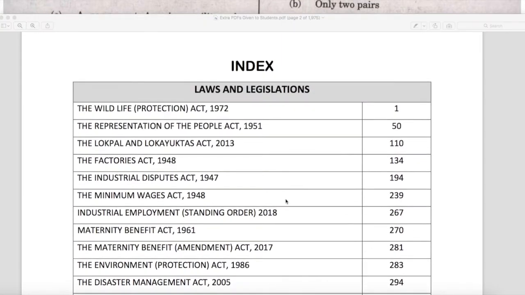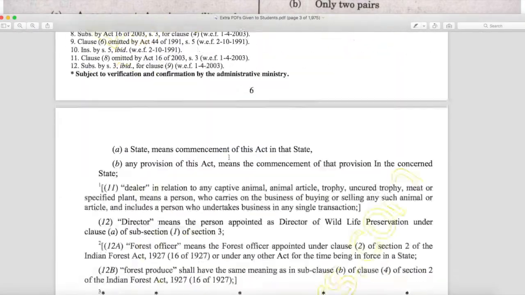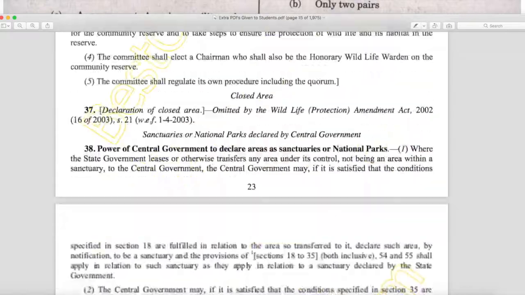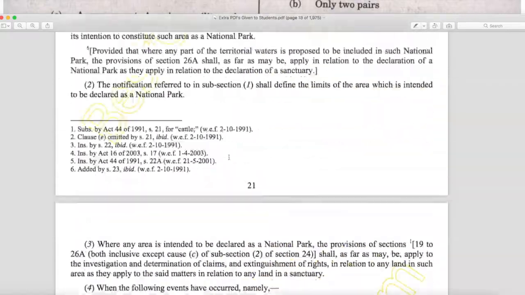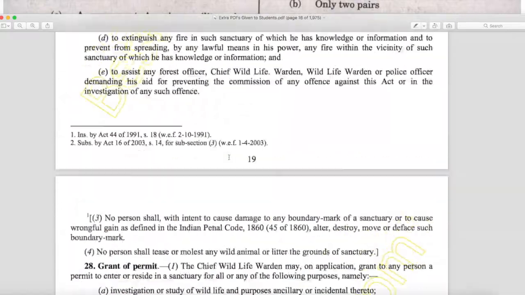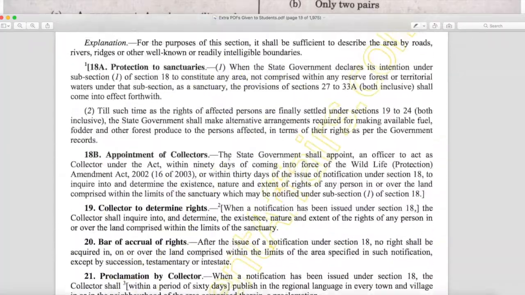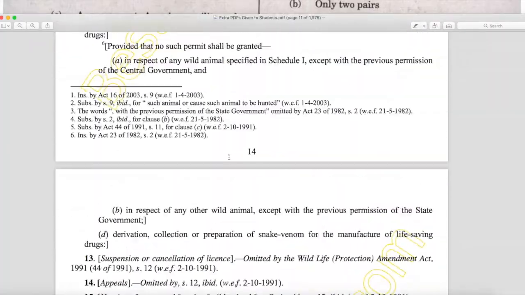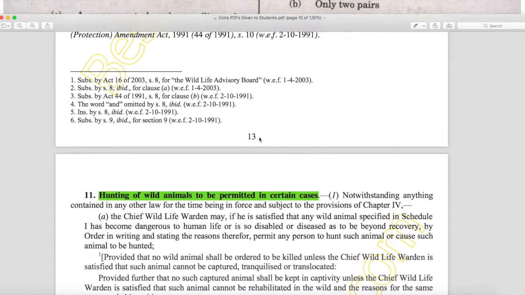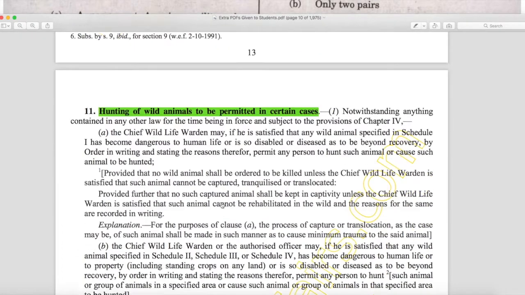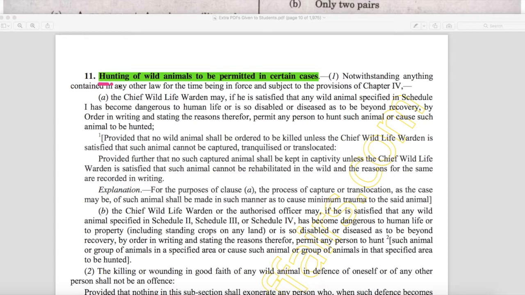and the first important law is Wildlife Protection Act. On the page number 13 of this act, here it is mentioned, page number 13 of the laws PDF, page number 13 and 14. On page number 14 it is mentioned that hunting of wild animals to be permitted in certain cases.